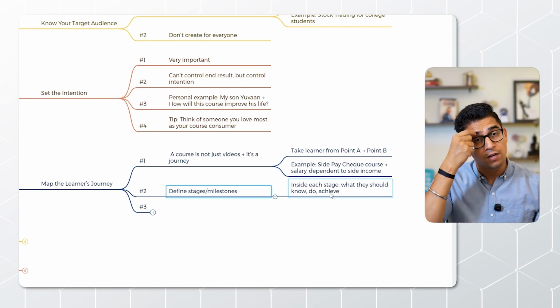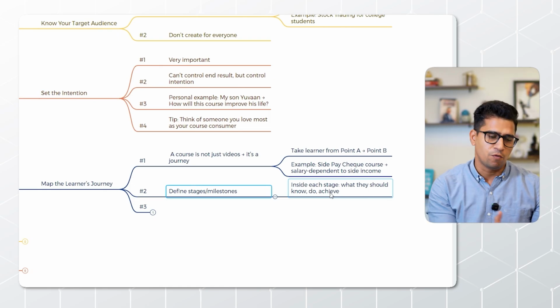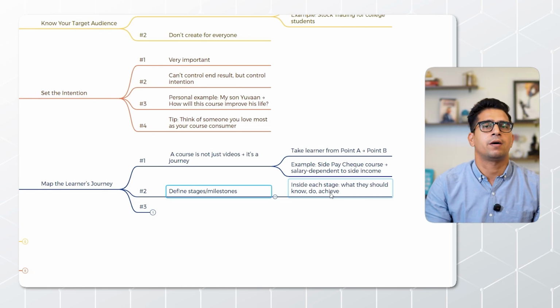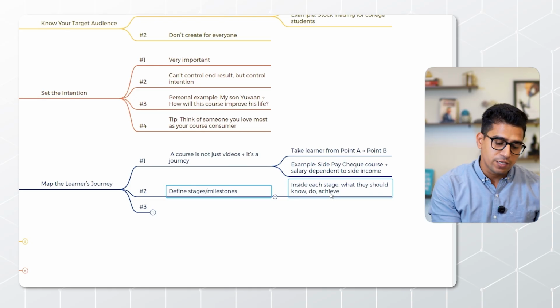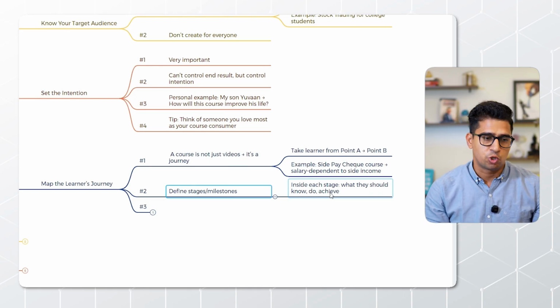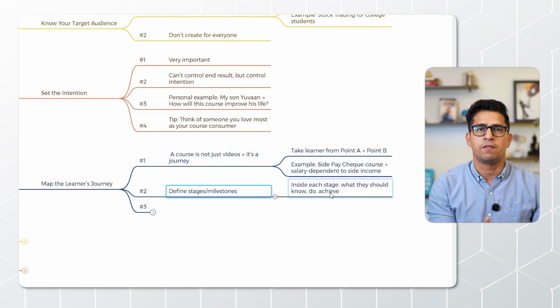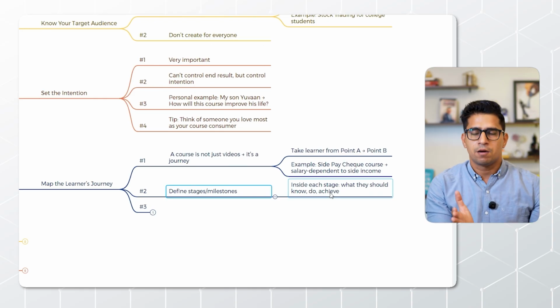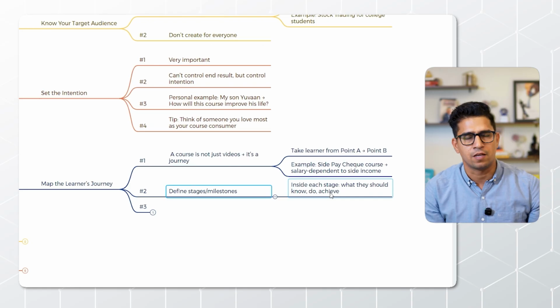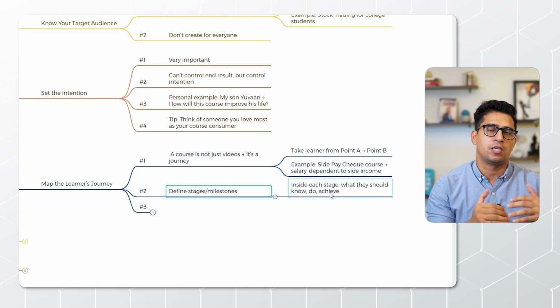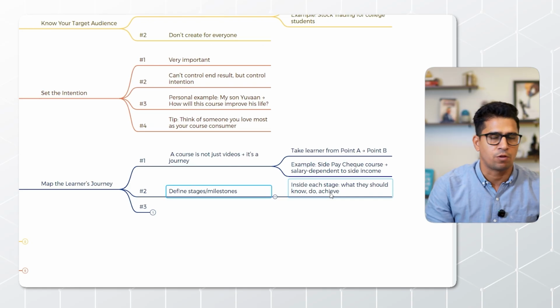Let's suppose someone in the Side Paycheck journey wants to make 50,000 per month, and that's the first milestone. What should they be aware of? They should be aware of funnels, creating courses, creating digital products, knowing their monetizable skills, and figuring out their USP. Now, if someone is scaling, they should be aware of how to sell to the person.